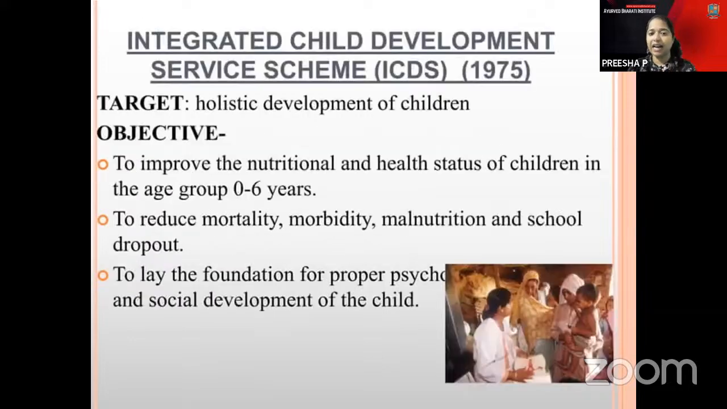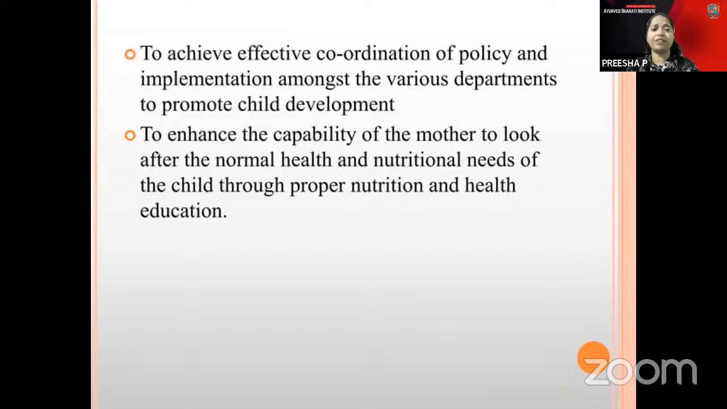You have the Integrated Child Development scheme, started in 1975, which targets the holistic development of children. You can improve the nutritional and health status of children in the age group of 0 to 6 years. Thereby mortality, morbidity, malnutrition and school dropouts can be reduced up to a limit. School dropouts can also be reduced by midday meal programs. There will be psychosocial development of the child too, and effective coordination of policy and implementation.